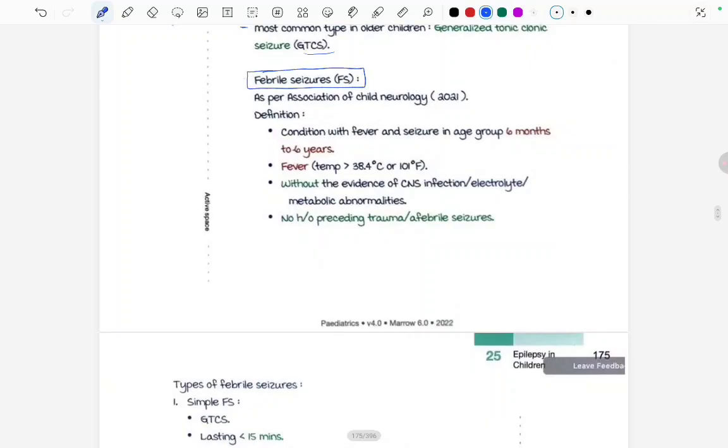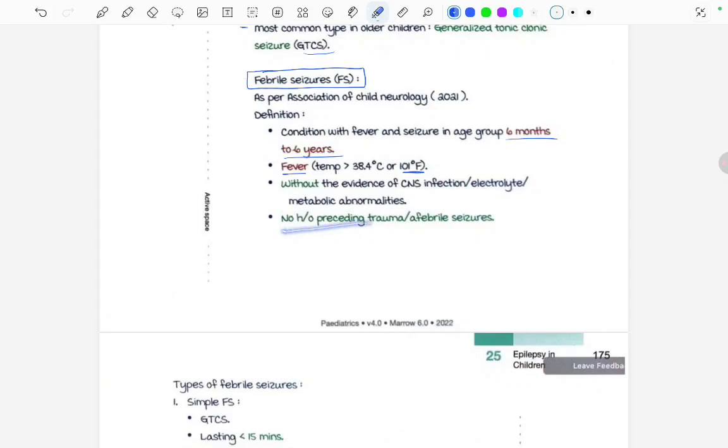As per the Association of Child Neurology definition, these are the points that need to be fulfilled for us to call it febrile seizure. Condition with fever and seizure in the age group of 6 months to 6 years. Okay, we define this term febrile seizure in the age group of only 6 months to 6 years. And there should be a fever of temperature of about 101 degrees Fahrenheit, without evidence of CNS infection, electrolyte or metabolic abnormalities.